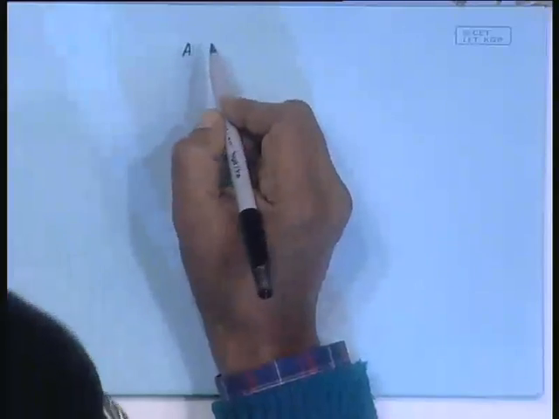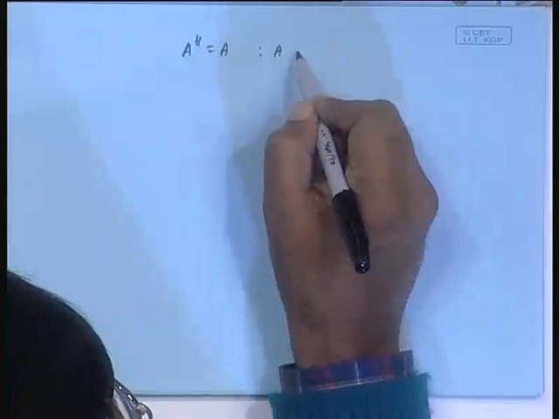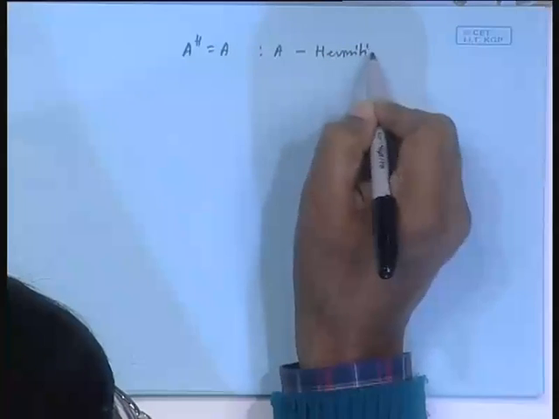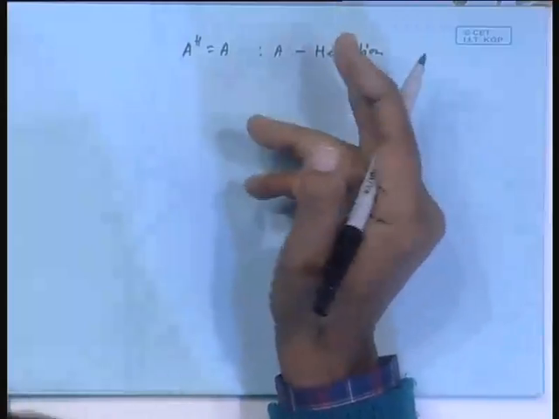Okay. And a vector is a special case of a matrix. A matrix is m cross n, and any 1 cross n matrix is a vector. So, I may talk in terms of matrices, but that includes vectors also. Any matrix A, if A Hermitian is A, then A is called Hermitian. For this to be true, the matrix has to be square. A Hermitian means you are taking the transpose, and the transpose and the original matrix, if they are the same, dimensionally they have to match. That means the number of rows and columns of A have to be the same, which means a square matrix.